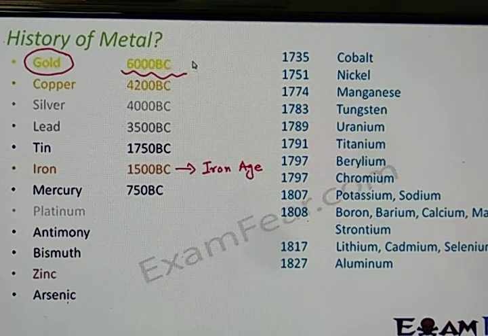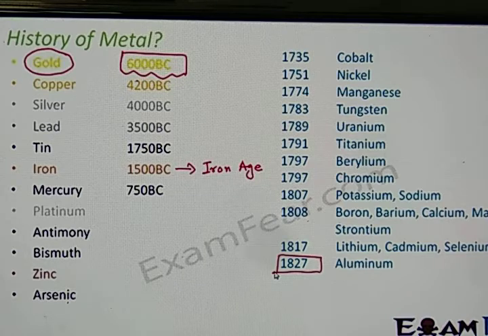And you see that the first discovery happened in 6000 BC, and discovery is still happening. It never stops. If you look here, aluminium was discovered just in 1827, which was not a long time back.